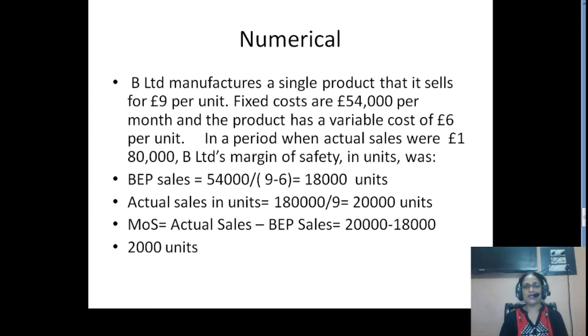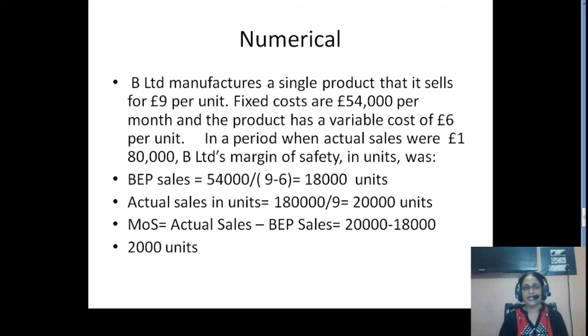For calculating margin of safety, first we have to calculate the break-even point, right? So break-even point in units: 54,000 will be your fixed cost. What will be your contribution? Contribution will be S minus V, which is 9 minus 6. So 54,000 divided by 9 minus 6 will give you 18,000. So 18,000 will be your break-even sales in units.